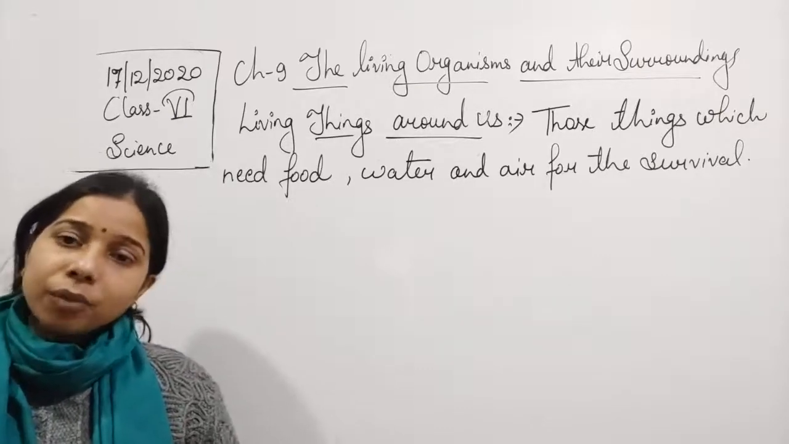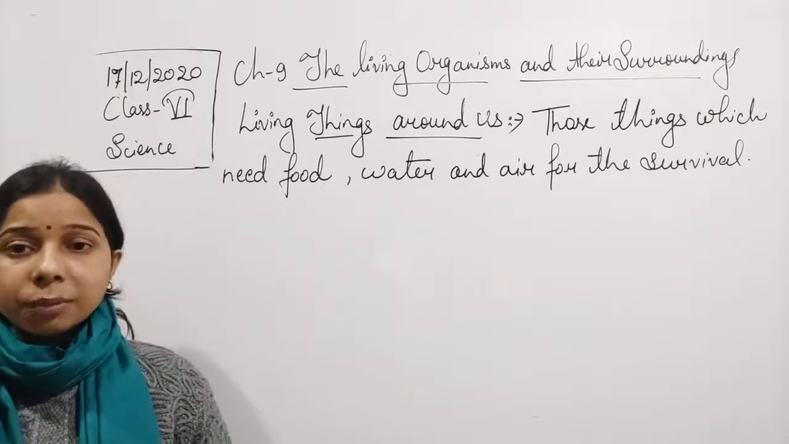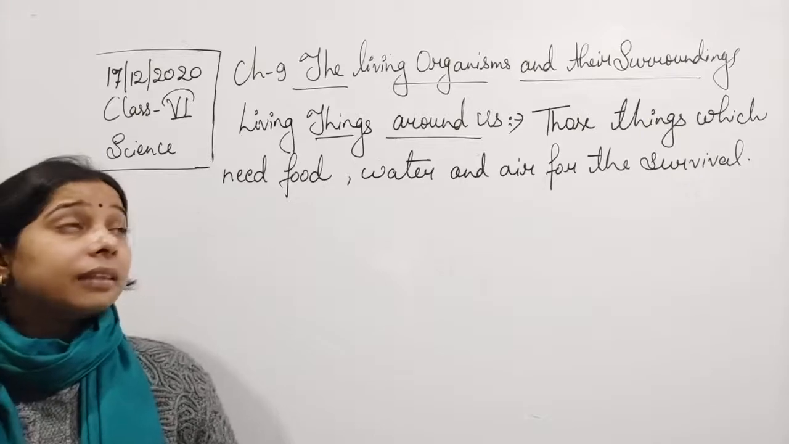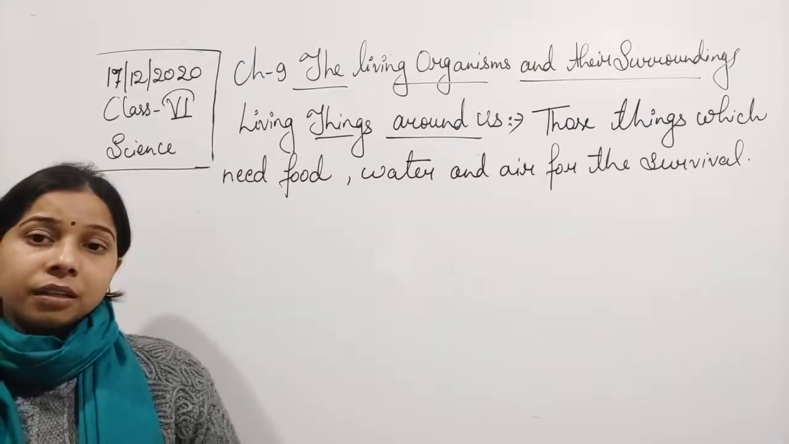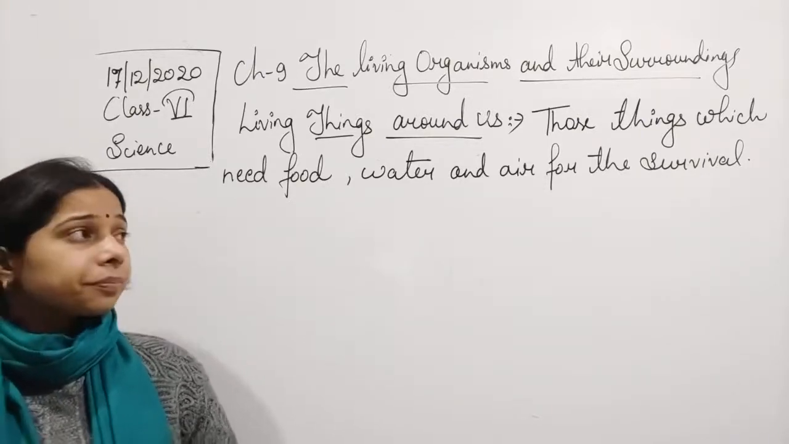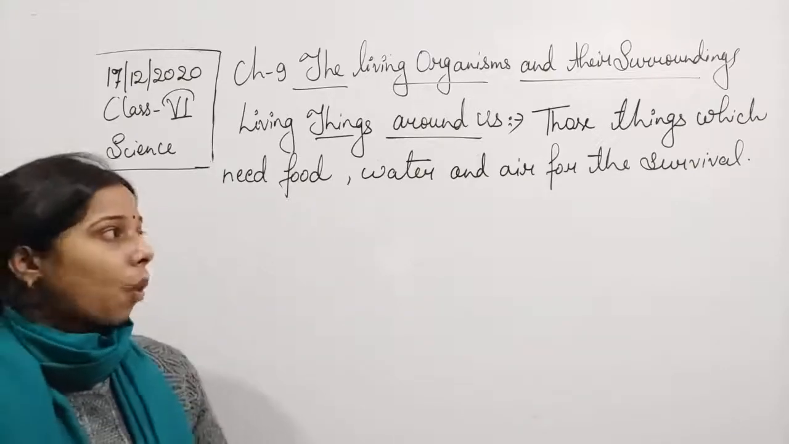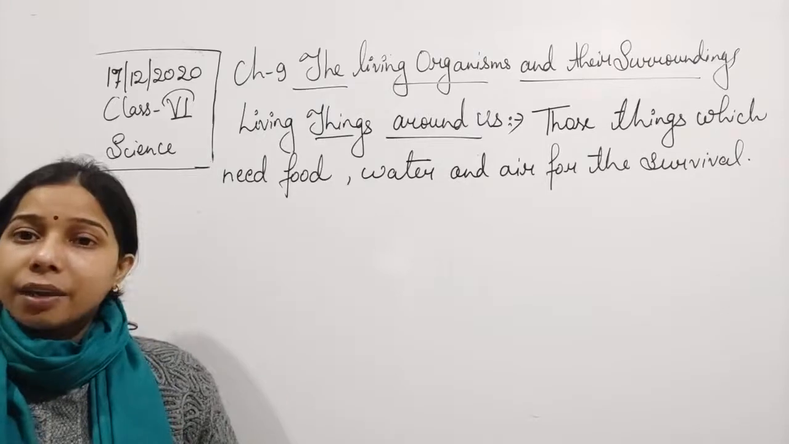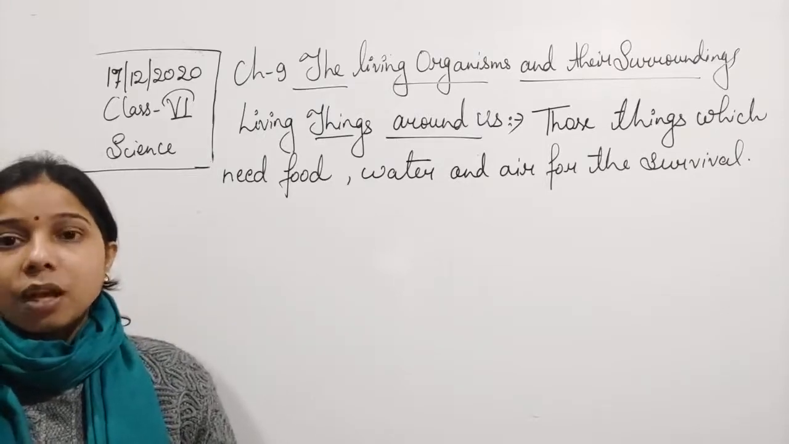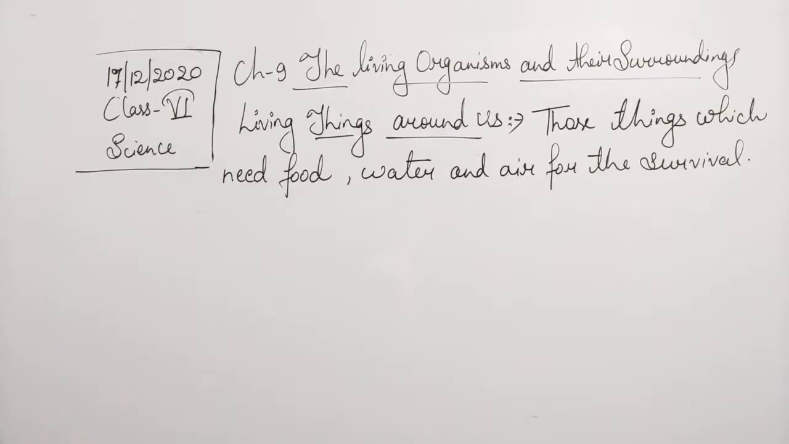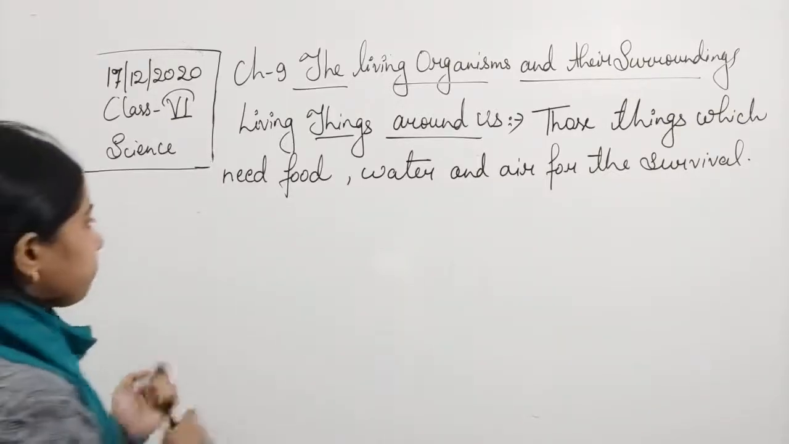And the same thing happened with any of the animal or the human being. So you have seen that we can say that the living thing is that thing which needs food, which needs water, and which needs air for survival. Okay, so for their survival, all these things are very important. For example,